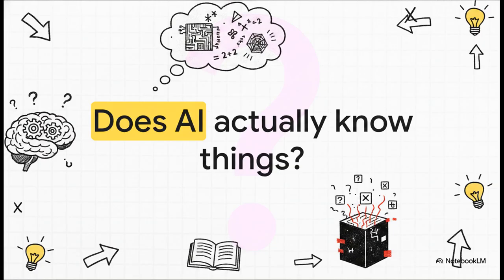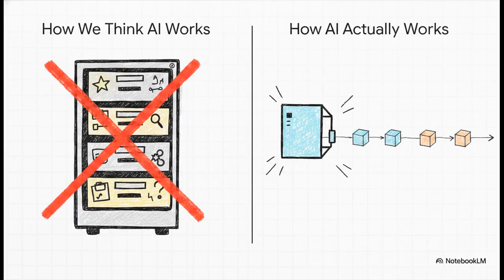Does AI actually know things? I mean, we all kind of treat large language models like this omniscient magic box, right? We ask them super technical questions, and then we just blindly trust these highly authoritative, confident answers they spit back at us. But is there actual knowledge inside that box? Well, no, there isn't. An AI does not know things the way you or I do. It's not looking up answers in some pristine, perfect database of facts. Instead, it generates answers, token by token. At its core, it's really just a statistical word predictor. It is totally not a fact checker.